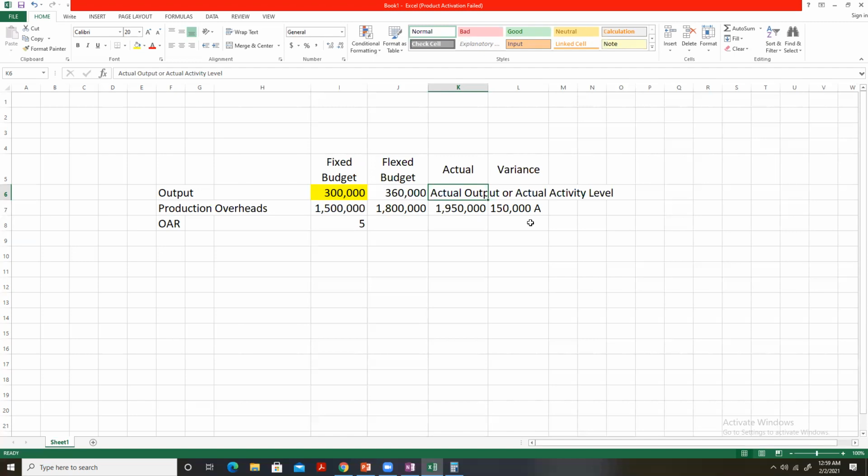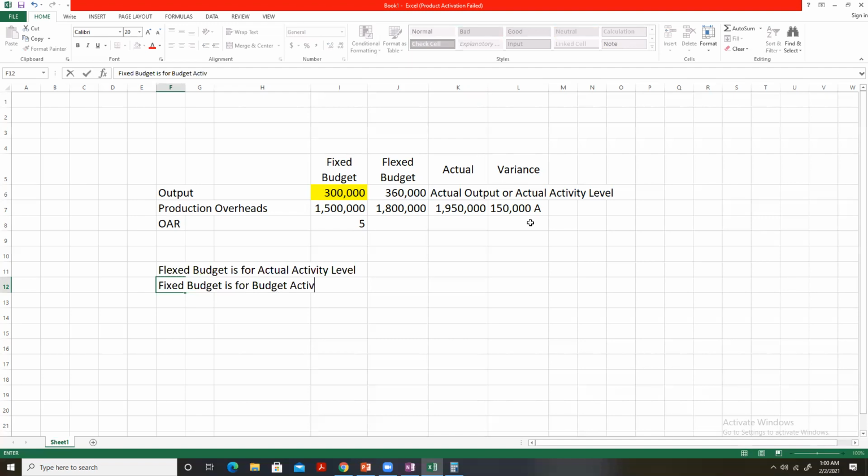Now, is the distinction between the fixed budget and the flex budget clear? The flexed budget is for the actual activity level, but the fixed budget is for the budgeted activity level.